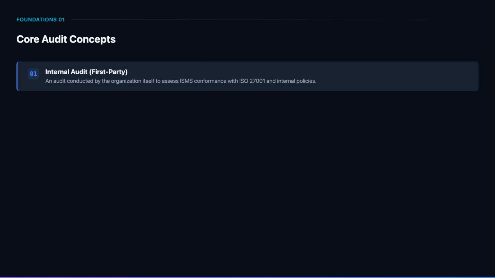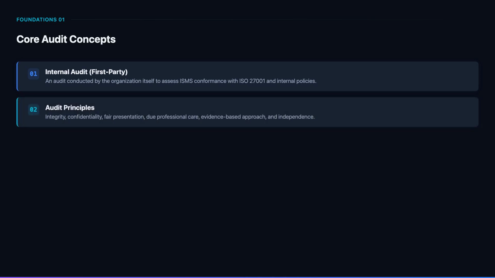An internal audit, also called a first-party audit, is conducted by the organization's own trained auditors who are independent of the functions being audited. The purpose is to assess whether the ISMS conforms to ISO 27001 requirements and the organization's own security policies. Internal audits identify gaps and weaknesses before external auditors or incidents expose them.